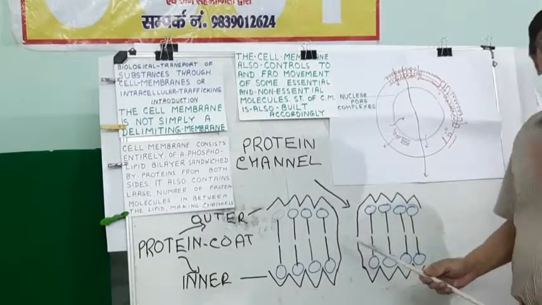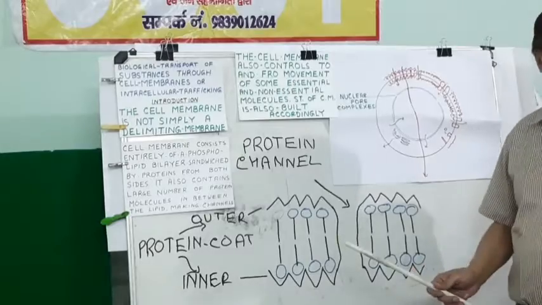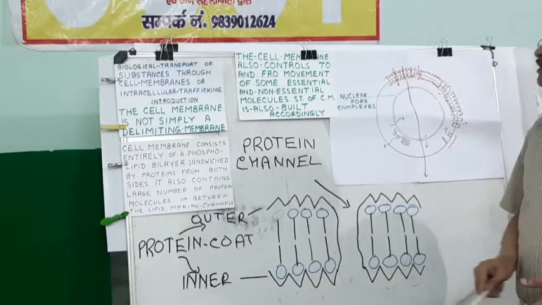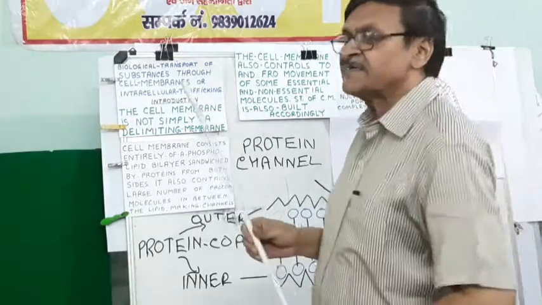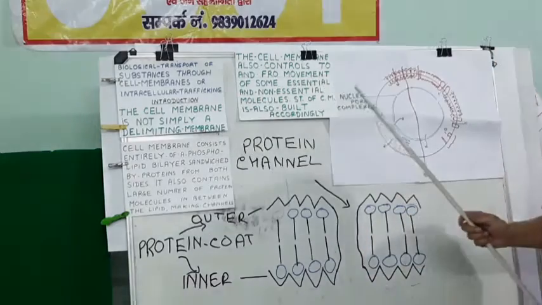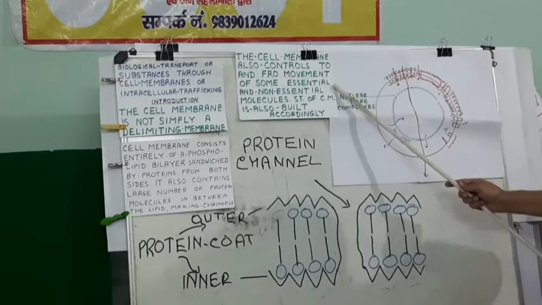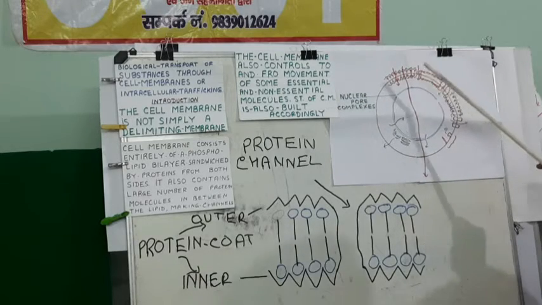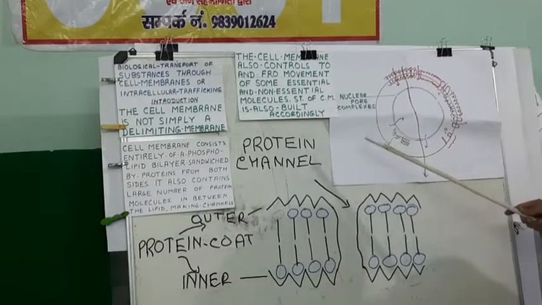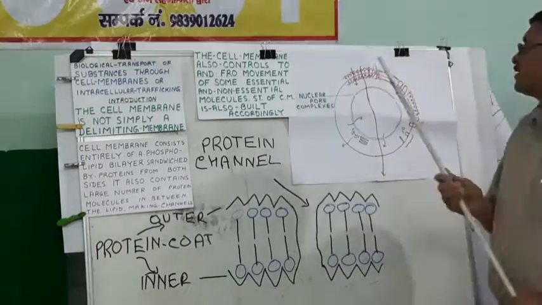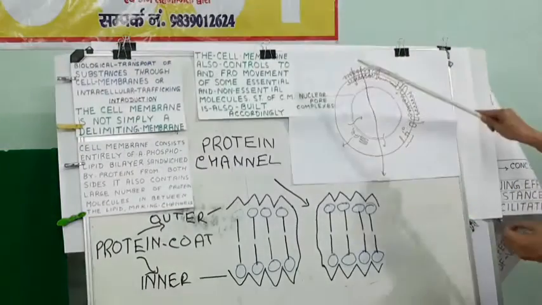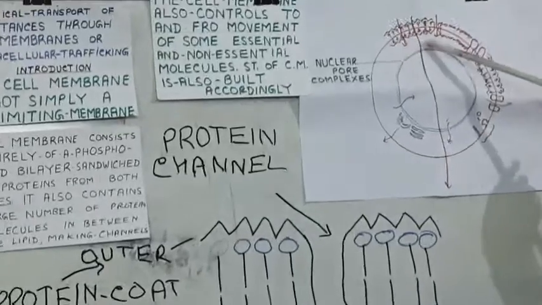Actually, the structure and function of these protein channels are entirely different from the protein molecules making the outer and inner covering. The cell membrane is not simply a delimiting membrane. The cell membrane also controls the to and fro movement of some essential and non-essential molecules. The structure of the cell membrane is also built accordingly. This cell membrane also controls the movement of molecules from the outer surface to the inside.